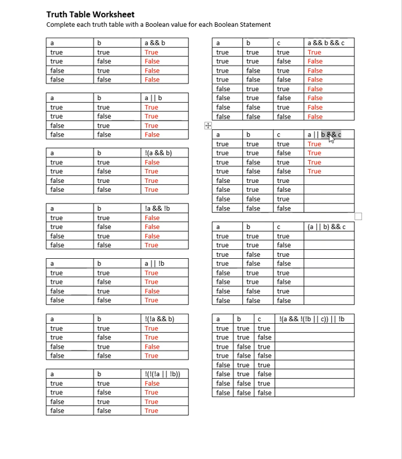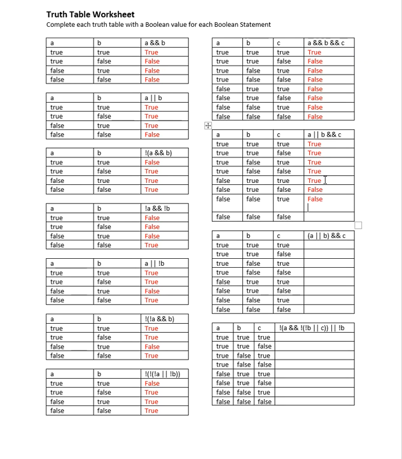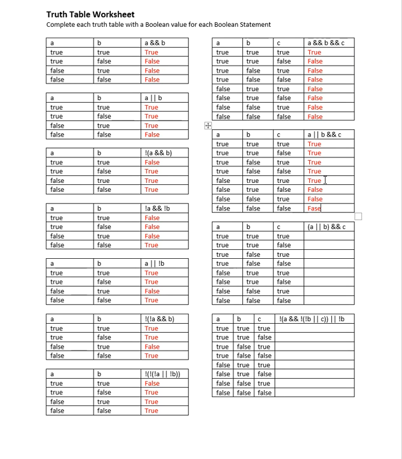So the only time that this would be true is if B is true and C is true. All right, and the only time that expression happens is in the fifth one. So in the fifth one, it is also true, all right? But all the rest of them are false because if C is false, that makes B and false, all right? Or if B is false, it's false or whatever C is. Doesn't matter, so all the rest of these are false. And there you go. Okay, there's the situation.